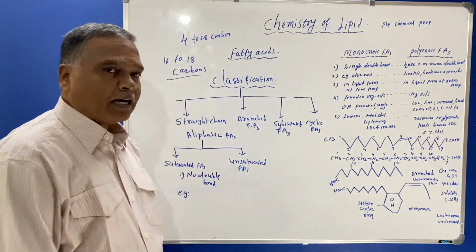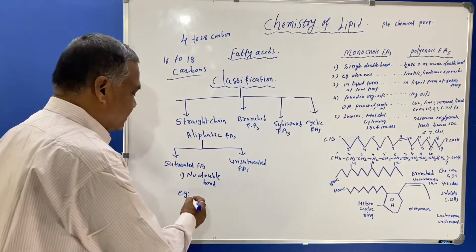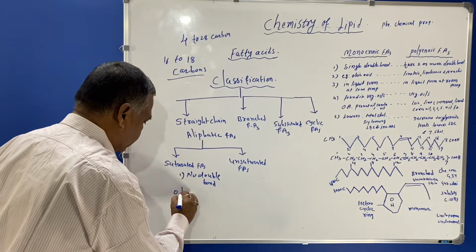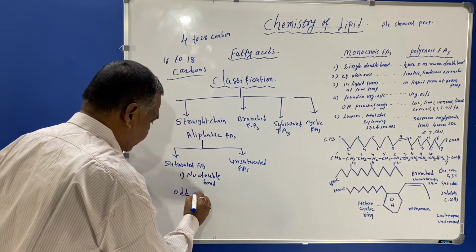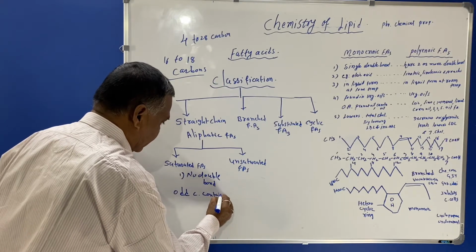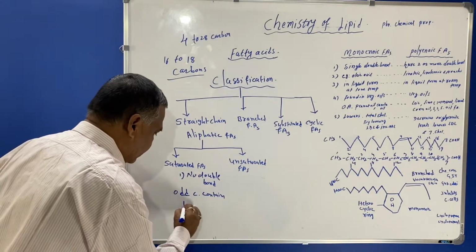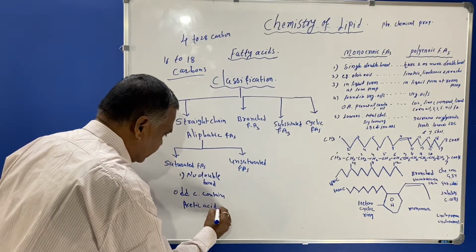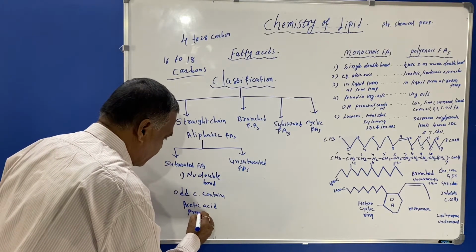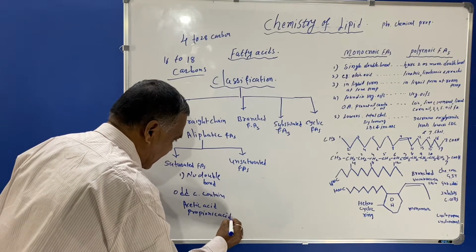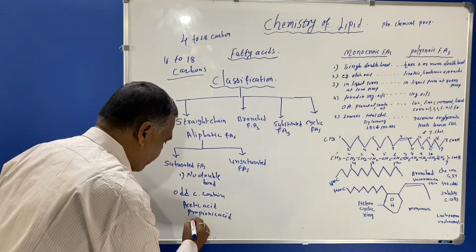So the odd carbon containing fatty acids are acetic acid, propionic acid and valeric acid.